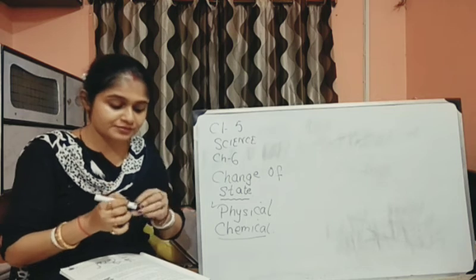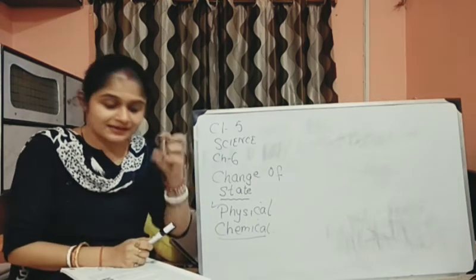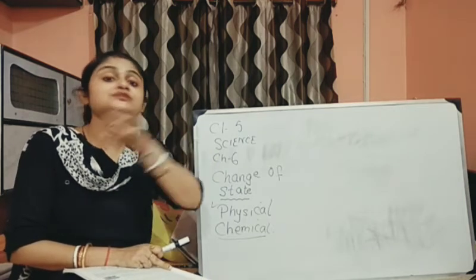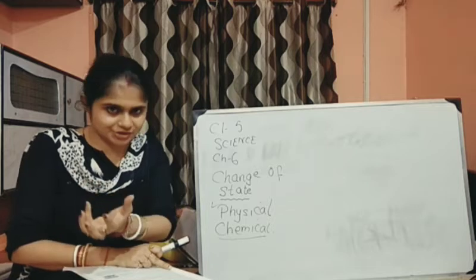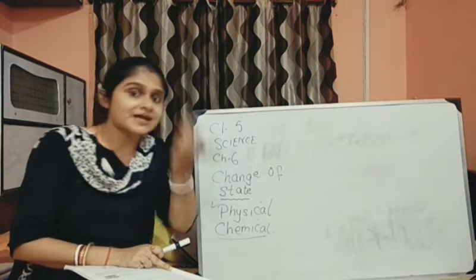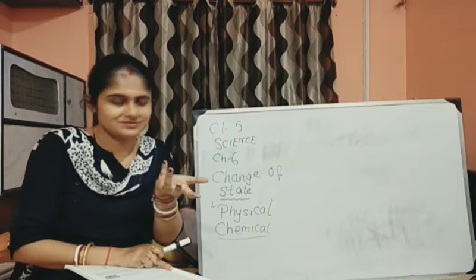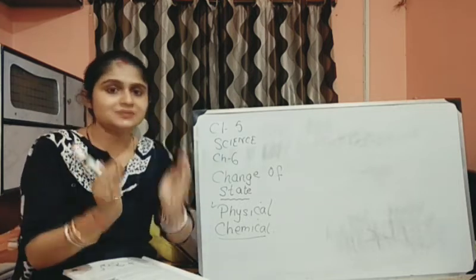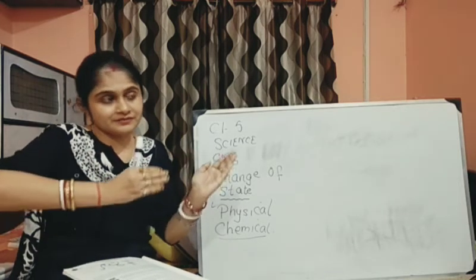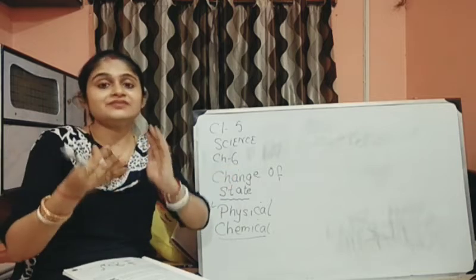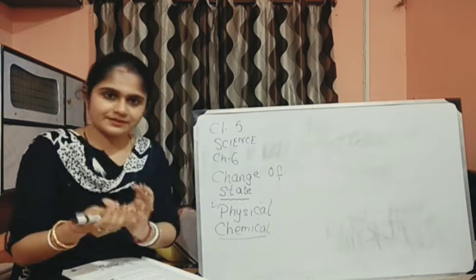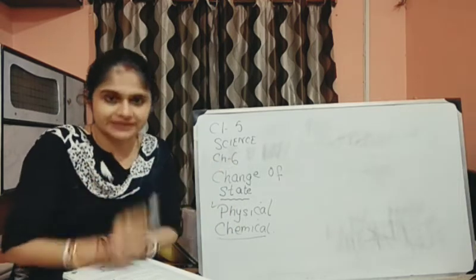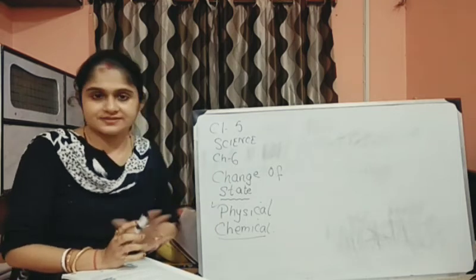For example, if you take a piece of wood and you burn it, then it is a chemical change, because from burning, a new substance is formed. What is that? You get the ash of that wood. Now, can you change ash into wood? No, it's not possible. So it's a fixed, permanent change, where we get a new substance. But in physical change, it is not at all permanent. You can just keep on moving it. So these are the two differences.